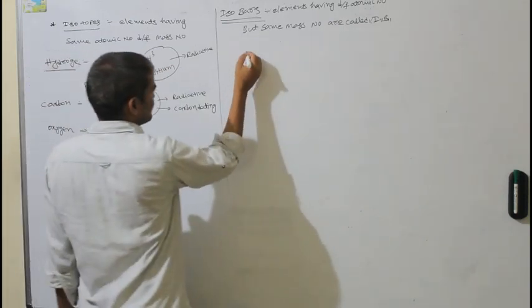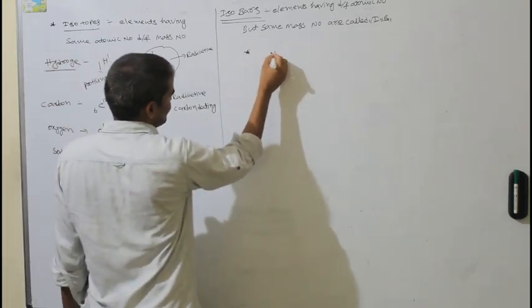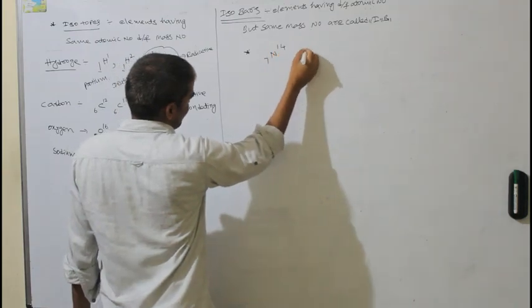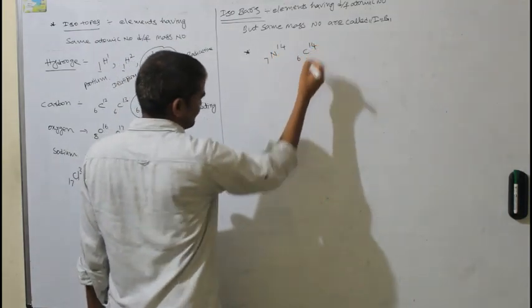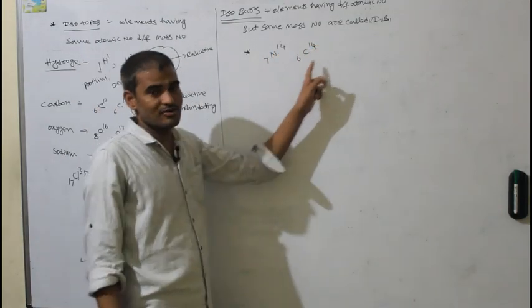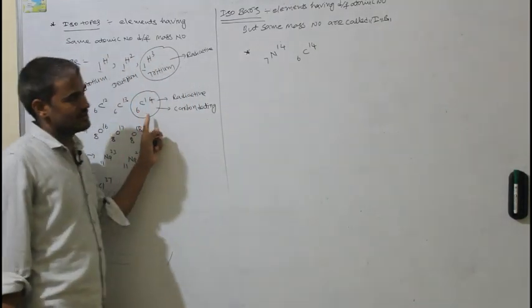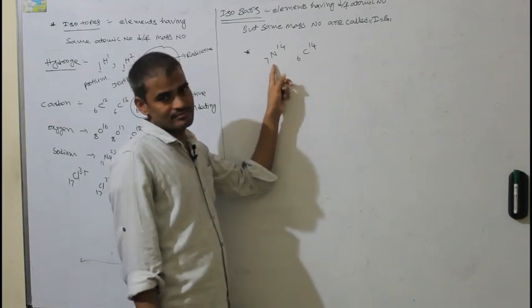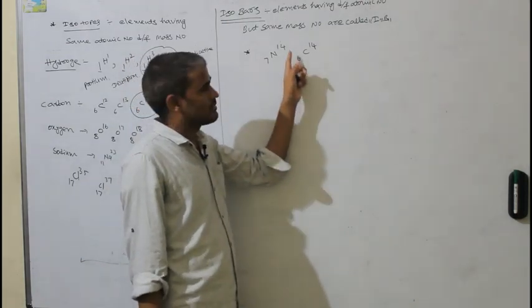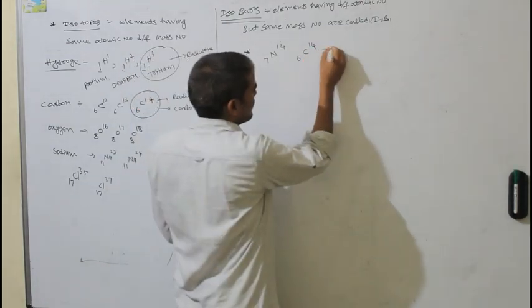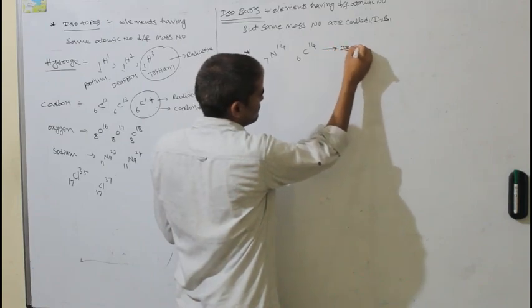For example, nitrogen 714, carbon 614. Carbon 614 is isotope of the carbon. This one is isobar with nitrogen. Atomic numbers are different but mass numbers are same. So these both are called as isobars.